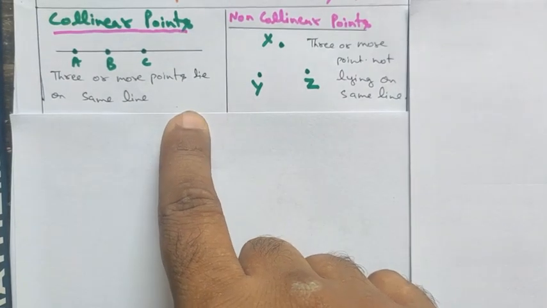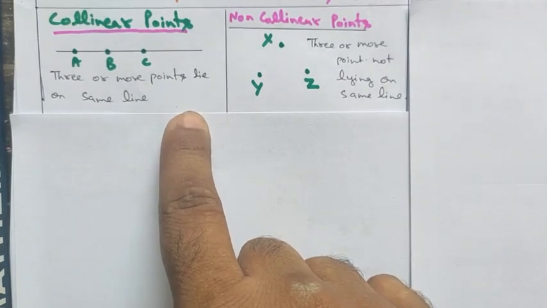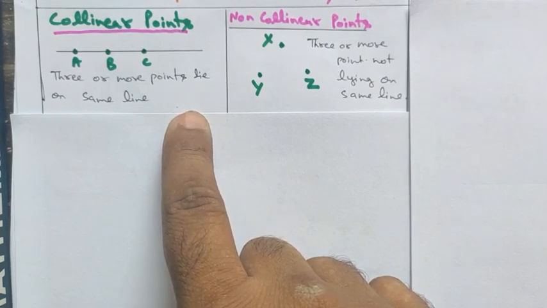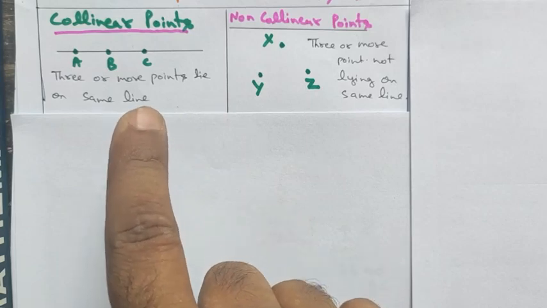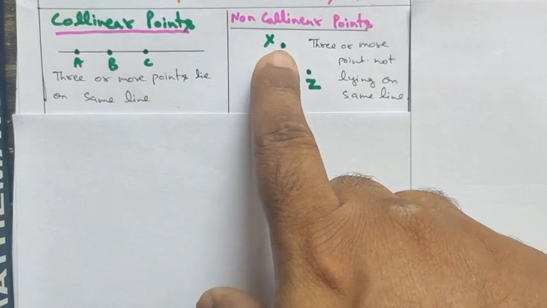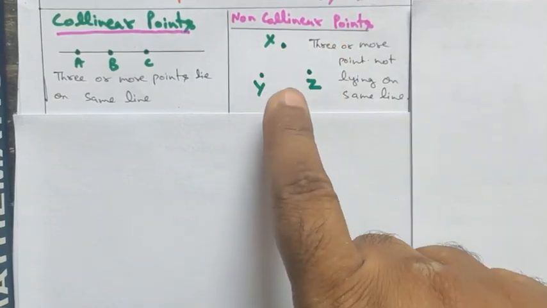Remember, when we were discussing coordinate geometry, I told you that when you are plotting a graph, always plot three points, because there is only one case when three points are collinear, but two points will always be collinear. Got it?